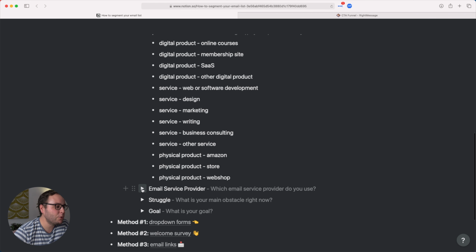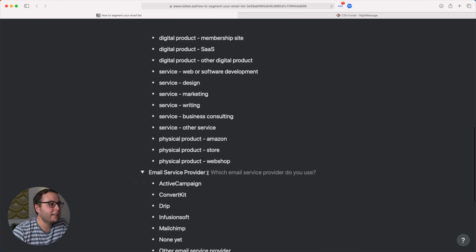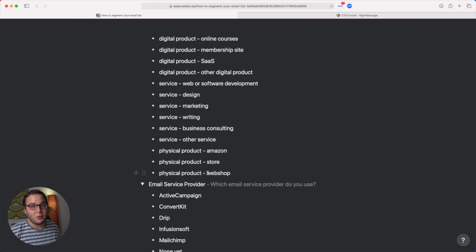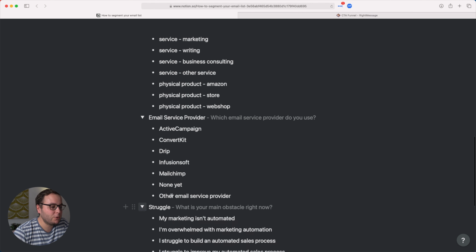Then we can go to the next step. I could, for example, also ask, cool, which email service provider are you currently using? If someone says ActiveCampaign, then I can send emails, for example, about how to sell more online courses with ActiveCampaign, something like that. Or struggle, what is your main obstacle right now?